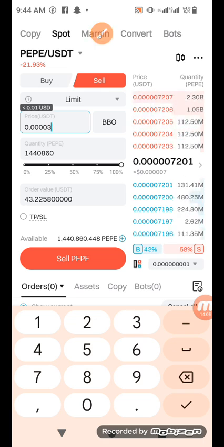But because you have set the order, you've lost it. As long as you put the order, even if the price goes beyond, you told the system, when it gets to this point, sell for me. So even if the price is going high, it will not wait for it. It will sell at the limit because you put a limit to it.